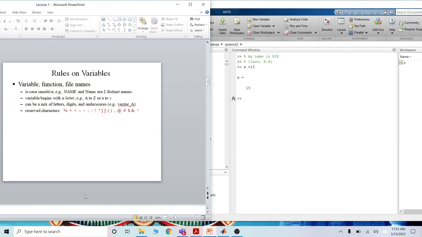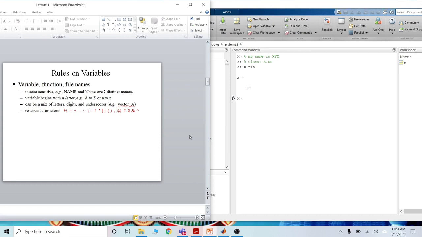Variable names can be a mix of letters, digits, and underscore. You can also use an underscore, for example vector_a. You can use this also. And there are some reserved words also. Okay, reserved word: percentage. I have shown you the use of the percentage sign.